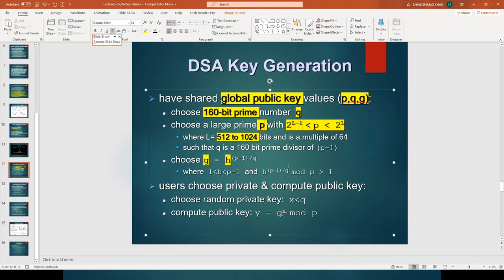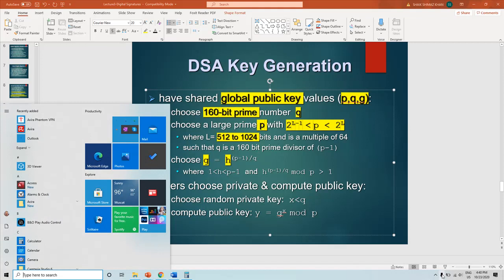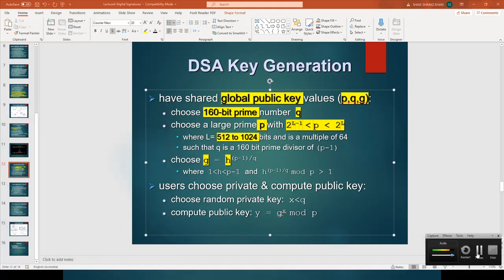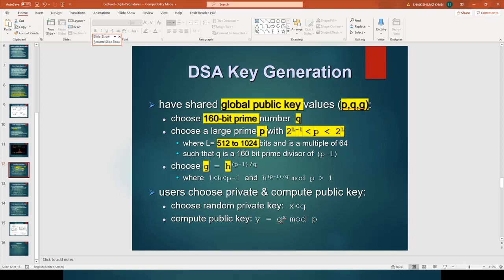Okay, G is equal to H to the power (P minus 1) divided by Q, and H should be less than P minus 1 and greater than 1. And H to the power (P minus 1) divided by Q, then mod P, the whole value mod P should be greater than 1. So it should satisfy this constraint. I will give a small example now.